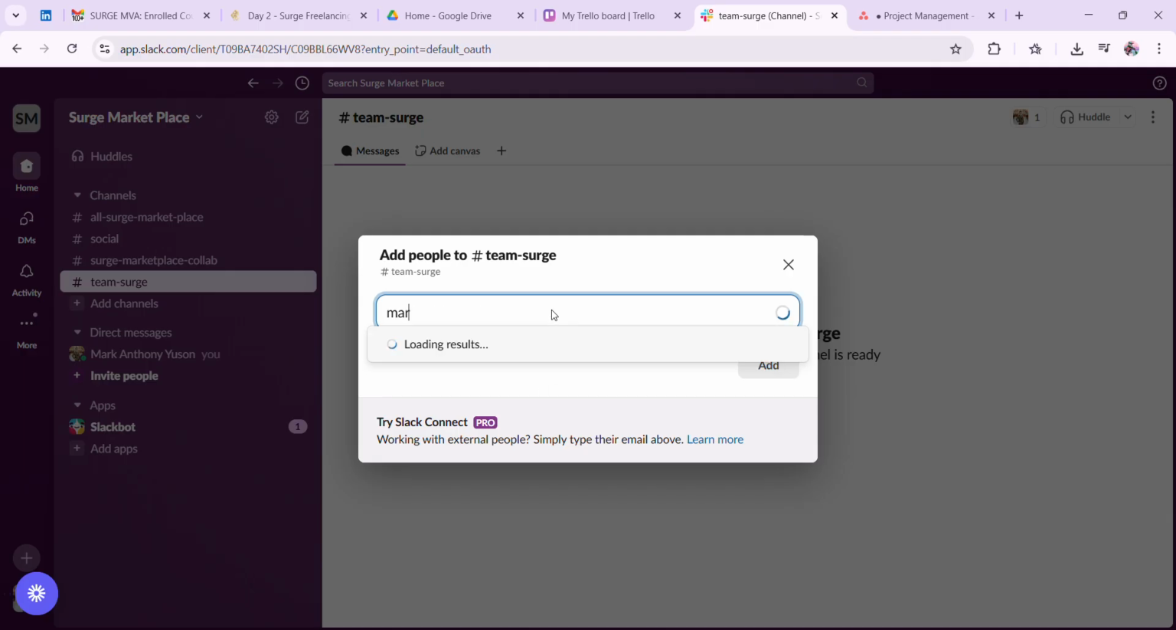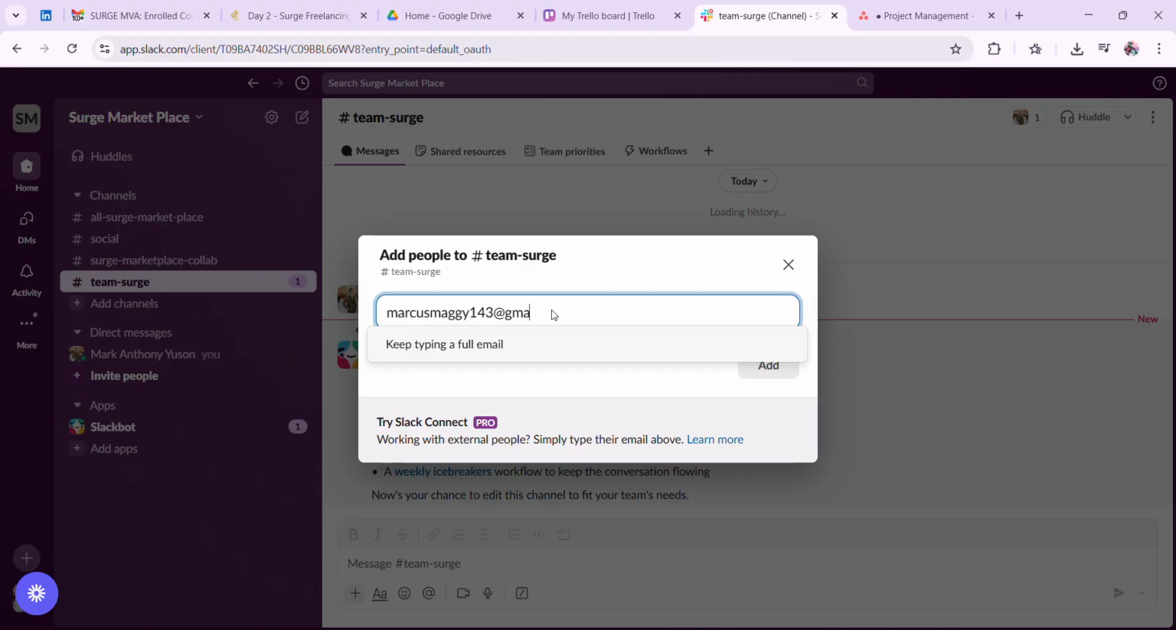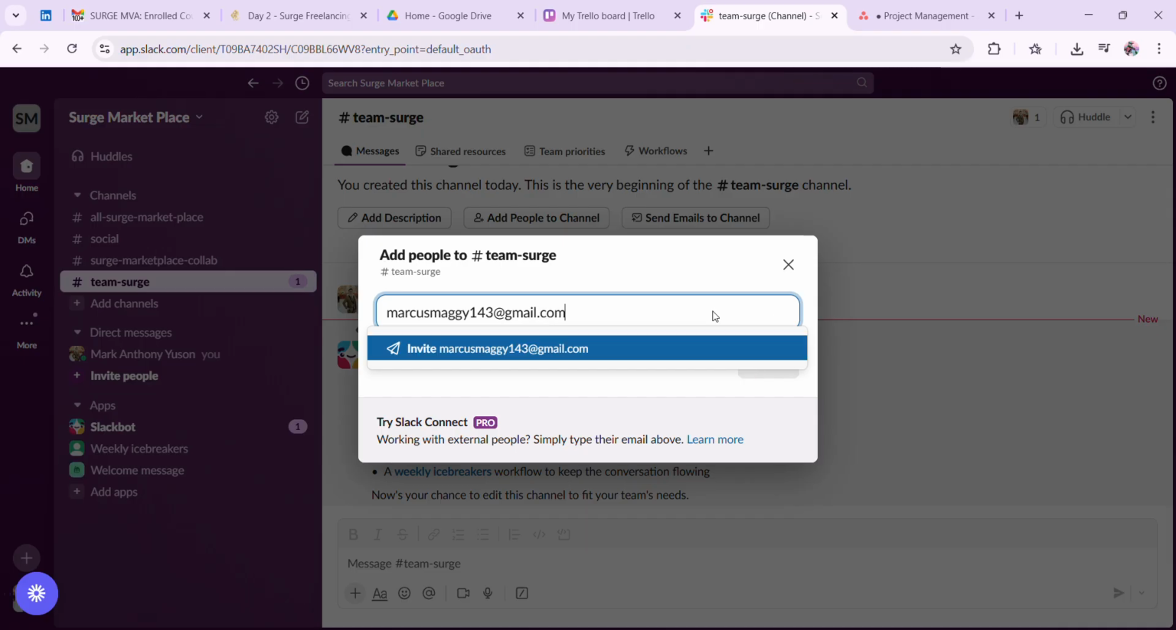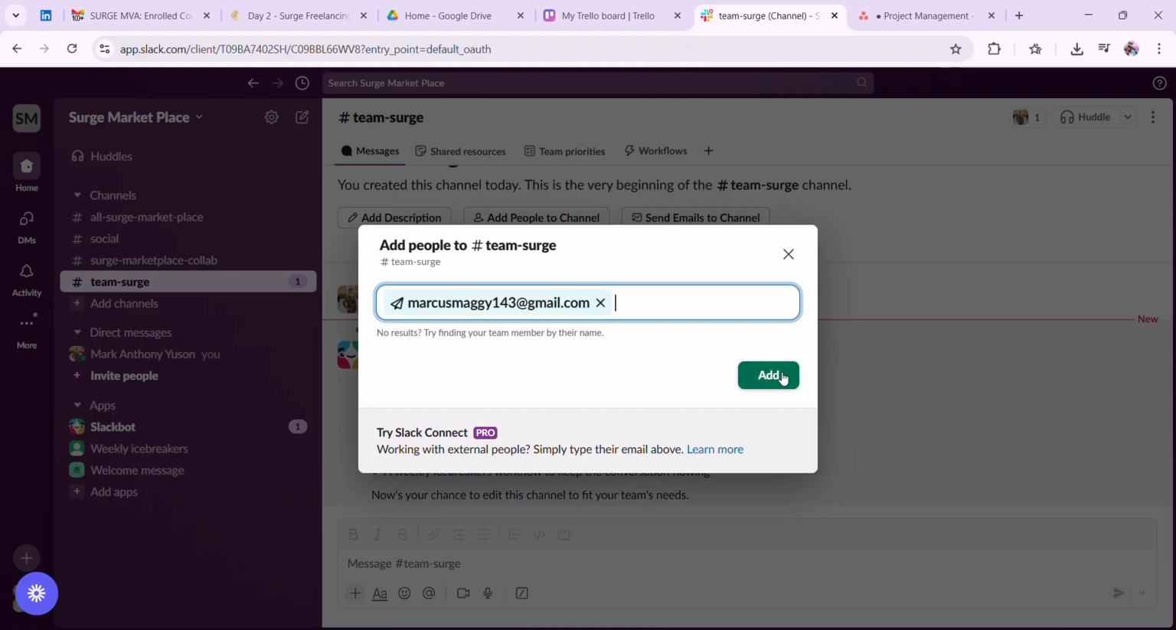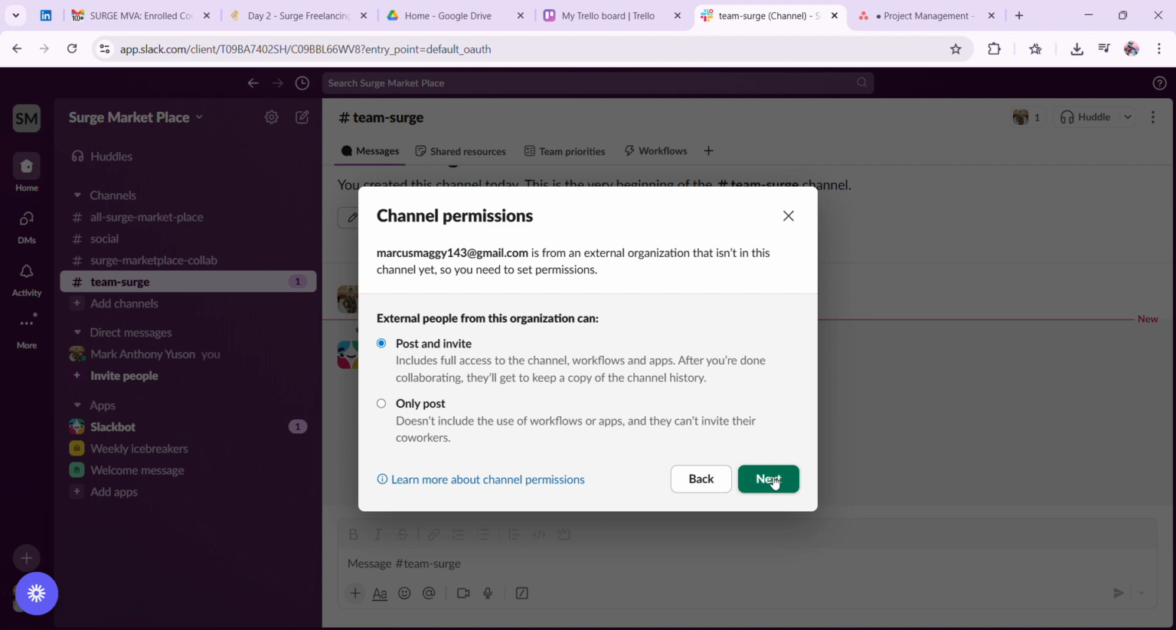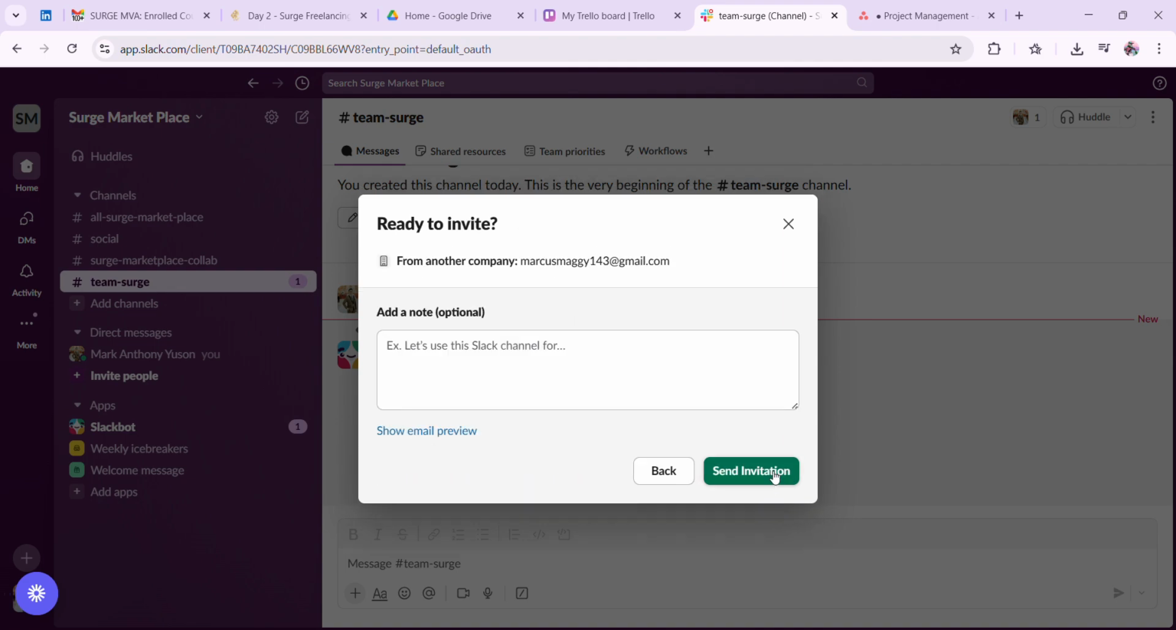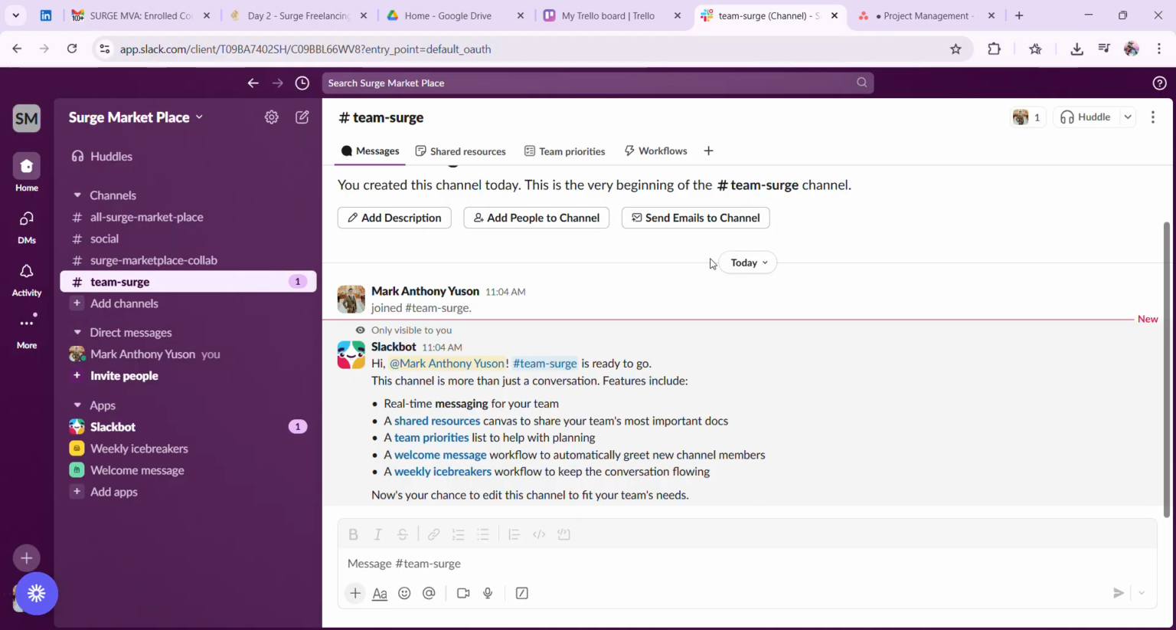For example, my other email address, like that. This is for example only. Gmail.com. So I have to invite my other email here, and I will invite them. Okay, done.